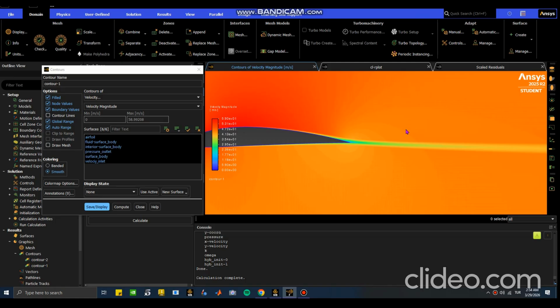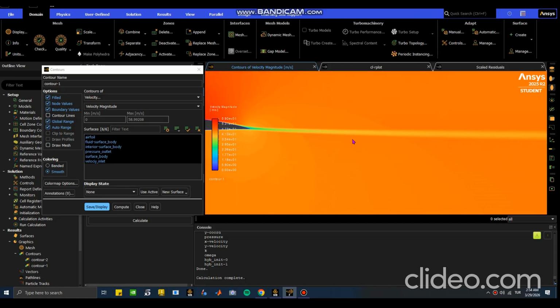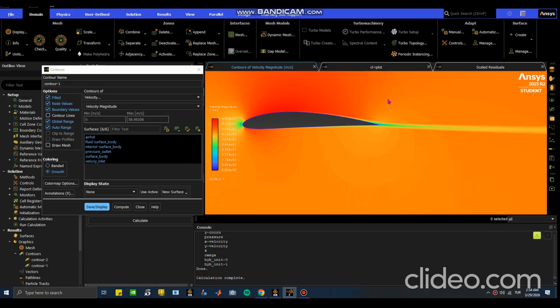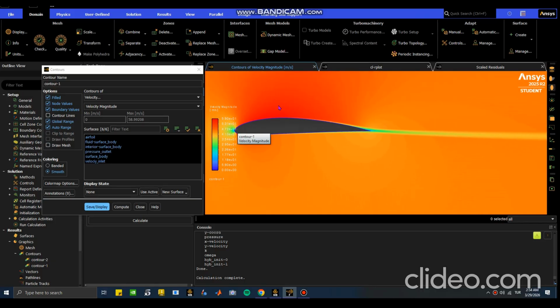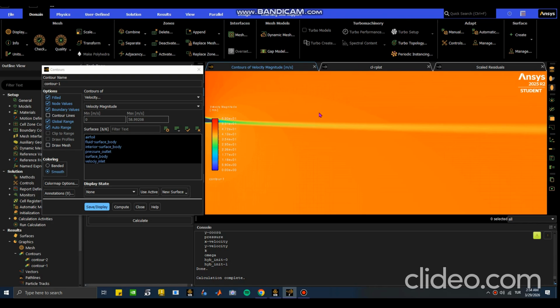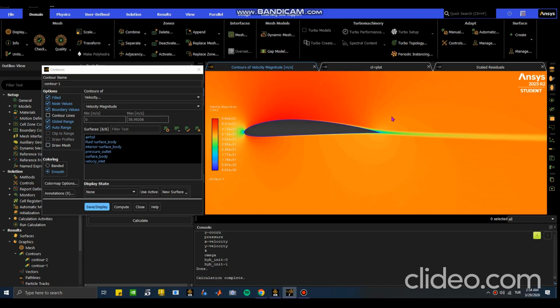For 0 degrees of angle of attack, it's not going to create too much wake since my airfoil is not extremely cambered, or it's not angled. It's at 0 degrees. It's just creating a little wake behind that. And also, since this is a simple steady analysis, you will not be able to observe the wake behind the airfoil.